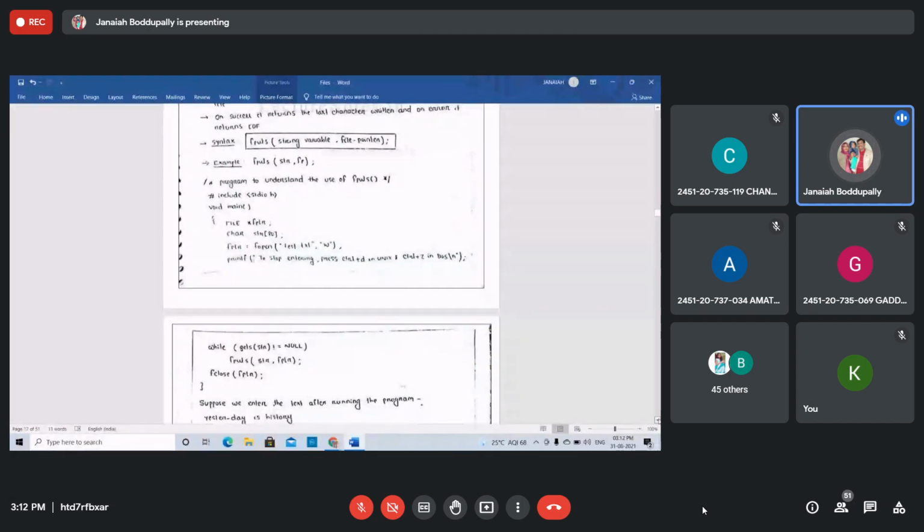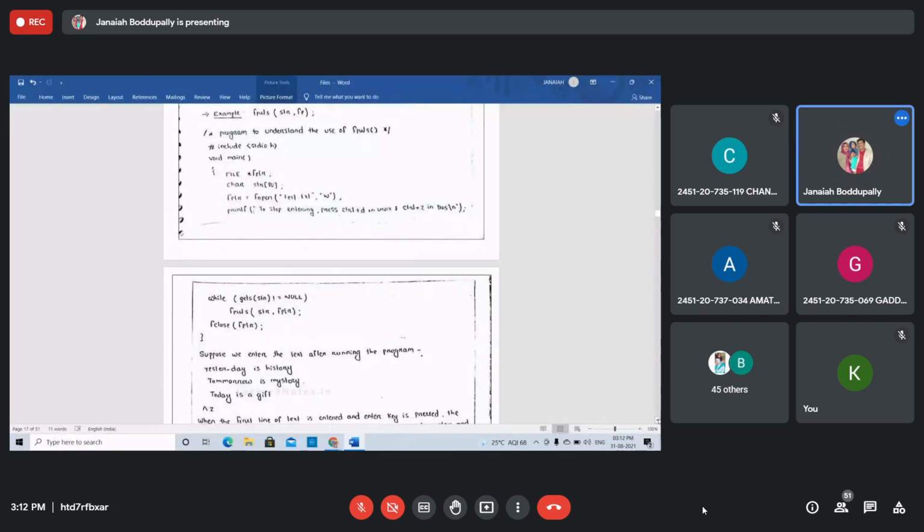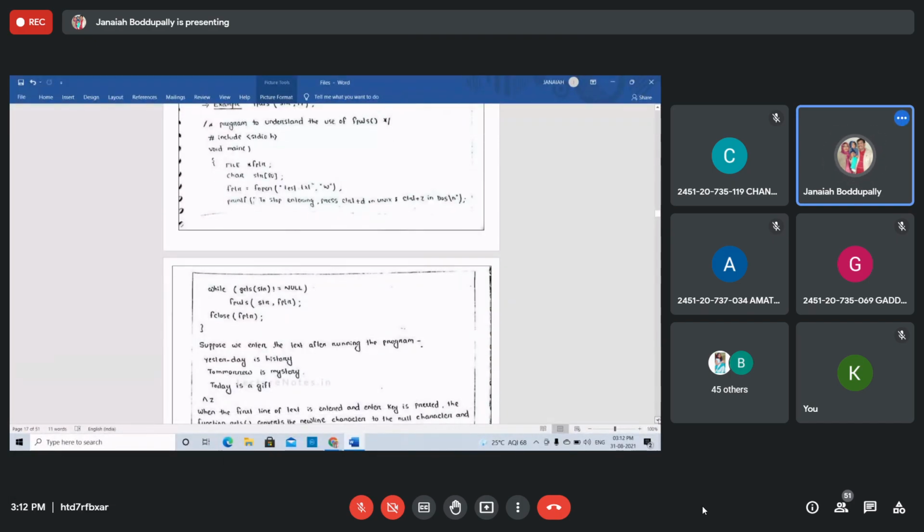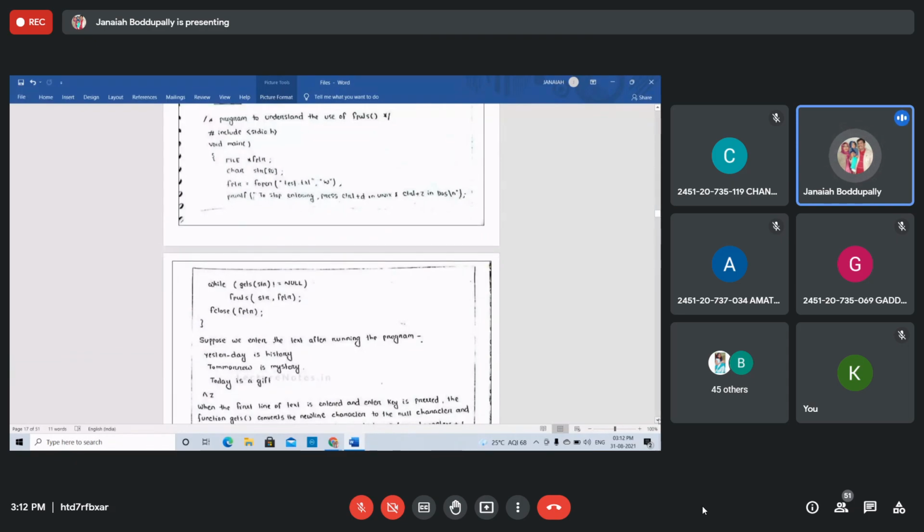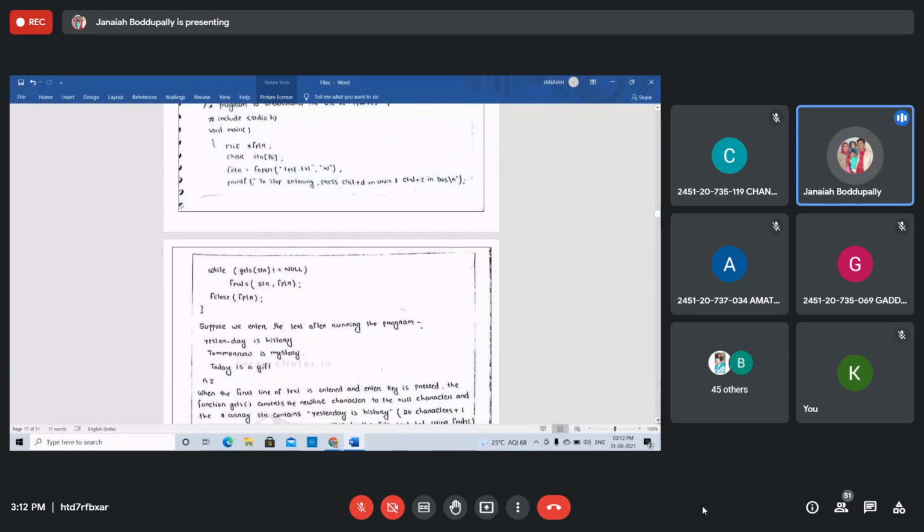Program to understand the use of fputs. You see this program, you can understand. Execute it in the online GDB compiler. Students, I have already sent the notes. So see this, try to understand. Just type it in the online GDB and see the output you are getting.